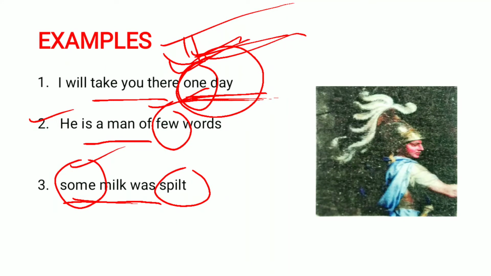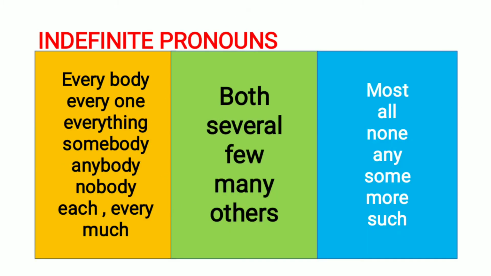They are not defining any particular person, any particular object or thing. That's why we can use these words in a sentence to refer to no particular situation, particular day or particular thing. We can use these indefinite pronouns in these situations.